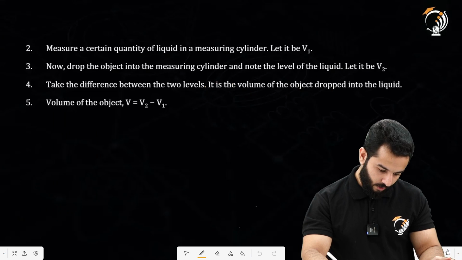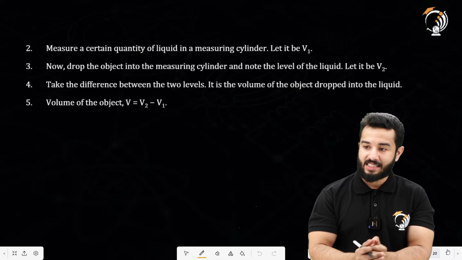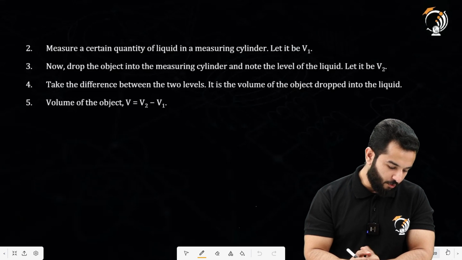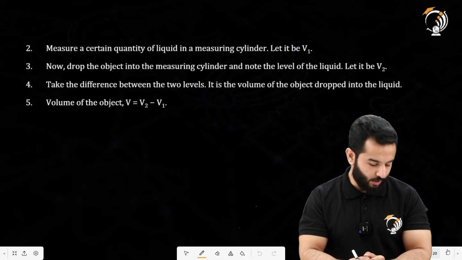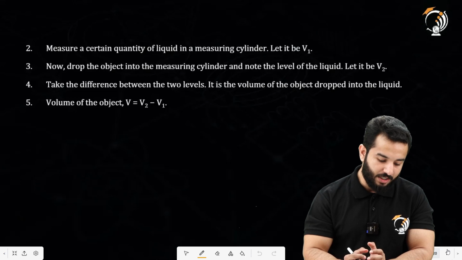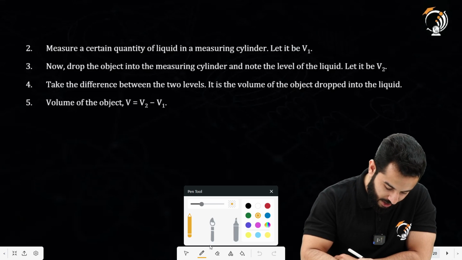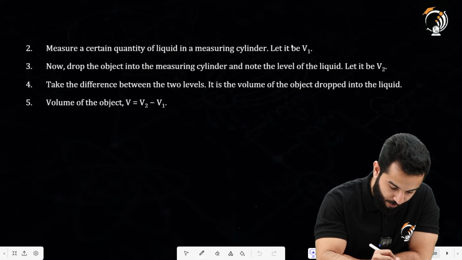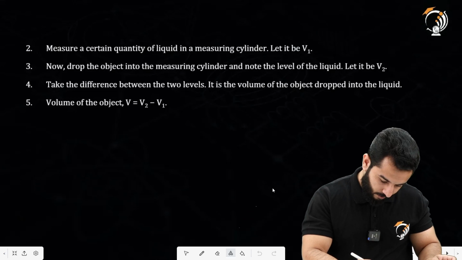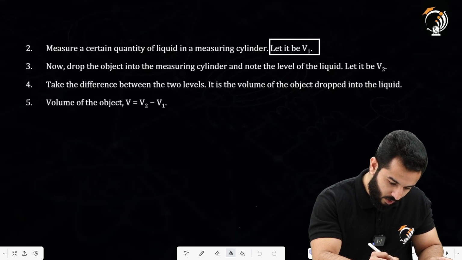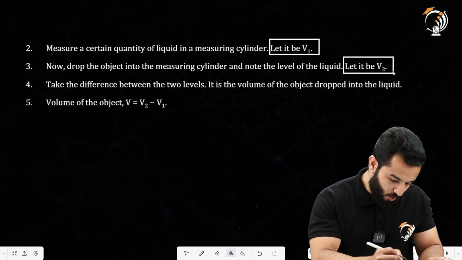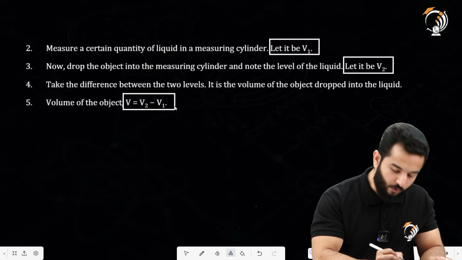Moving on. So this is the procedure through which we can find out the volume of any solid. The first part was to drop the solid into the measuring cylinder. Second step is to measure a certain quantity of liquid in the measuring cylinder. Let it be V1. So V1 is the reading one that we have written. So this is the reading V1, and then after dropping it, the reading is V2. So the volume of the object is going to be V2 minus V1.